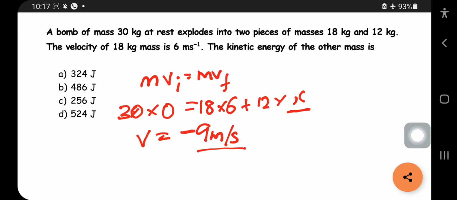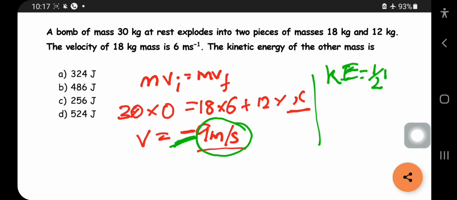The negative sign always shows that the body is moving in the opposite direction. These two are moving in opposite directions. Nothing to worry about why the negative sign is coming, so take it as 9 meter per second. So what will be the kinetic energy? What is the formula for KE? KE is given by